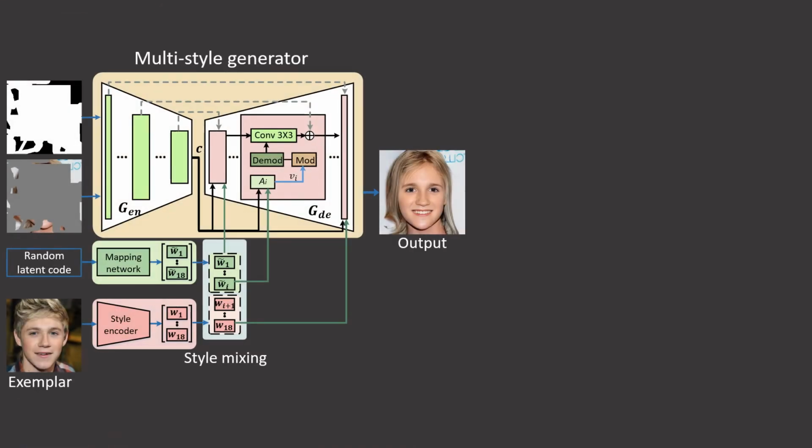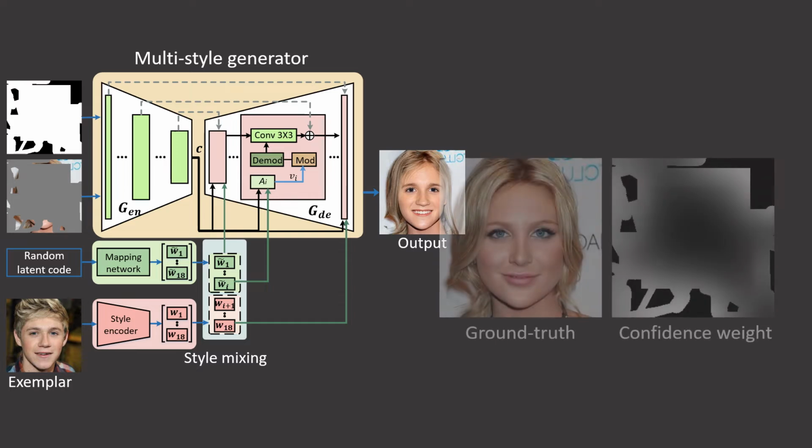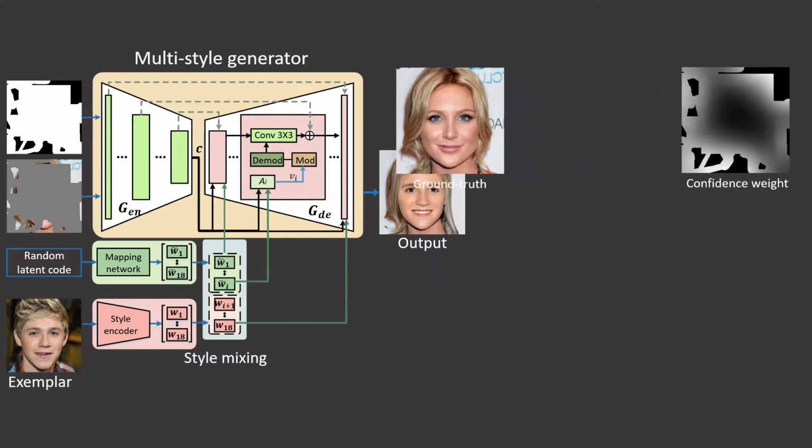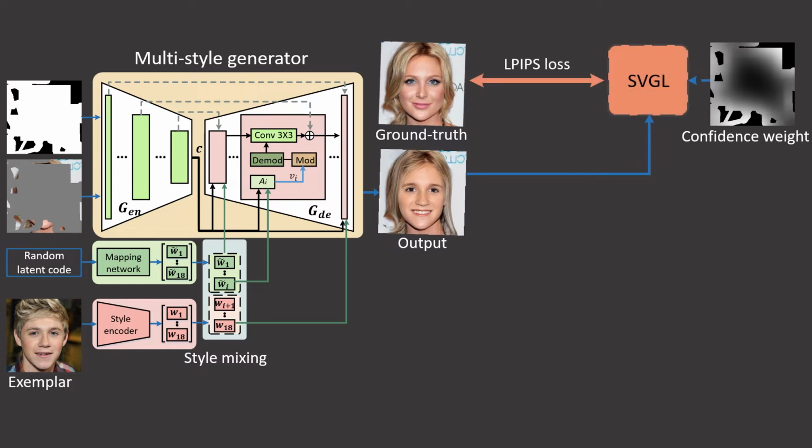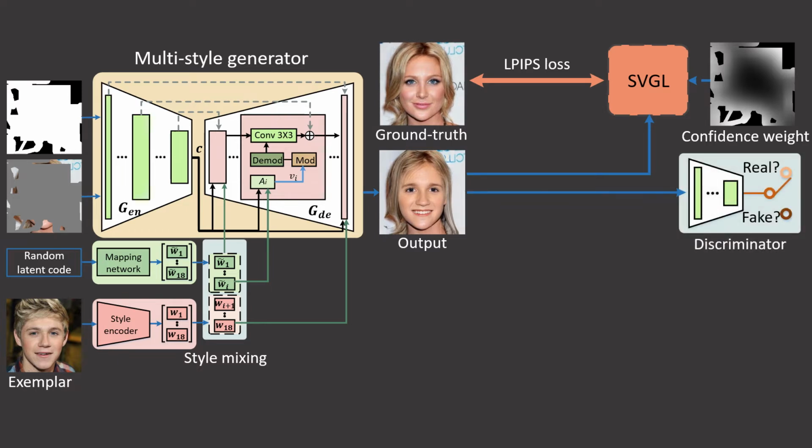Now, we describe how we optimize our networks. Given the ground truth image and the confidence weight, we employ the spatial variant learned perceptual image patch similarity loss to constrain the perceptual similarity between the output image and the ground truth. To generate visually realistic images, we use the adversarial non-saturating logistic loss with R1 regularization for generative adversarial training.